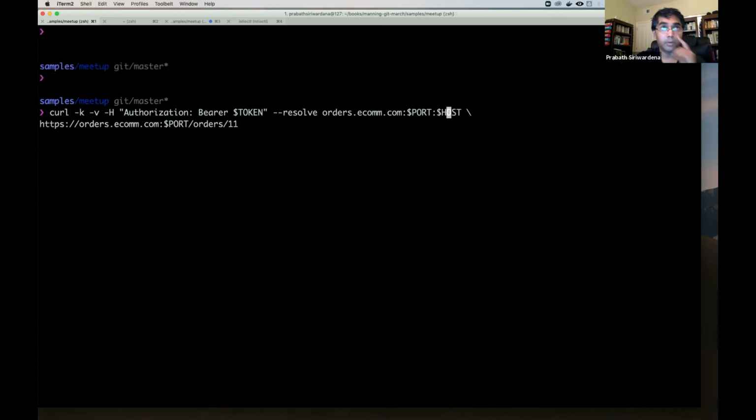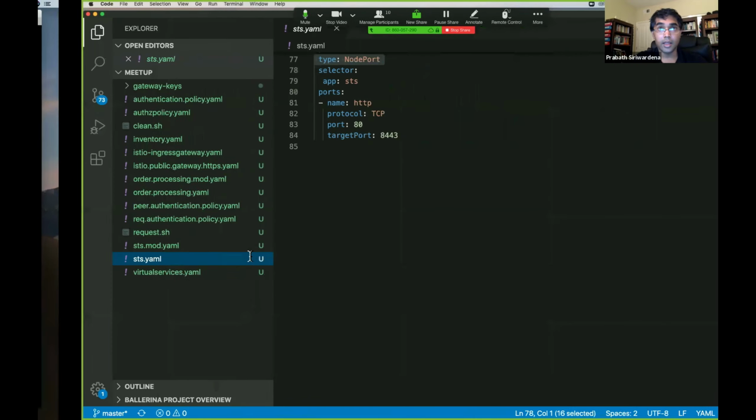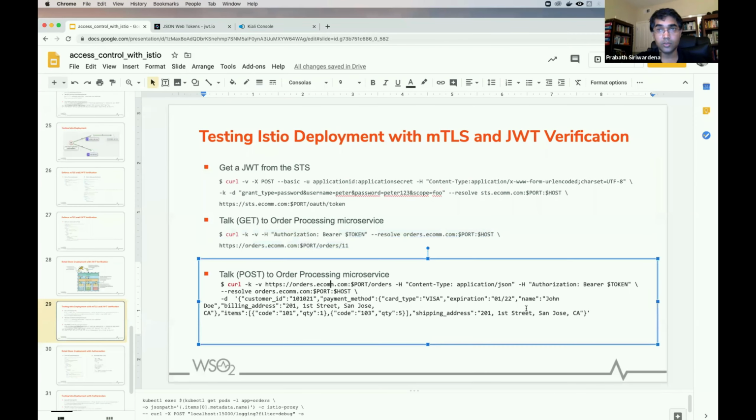Okay. Now let's try to invoke the same request without the JWT. It should fail. Okay, you can see access denied. If you run the other one, this should also fail if you don't send the JWT.